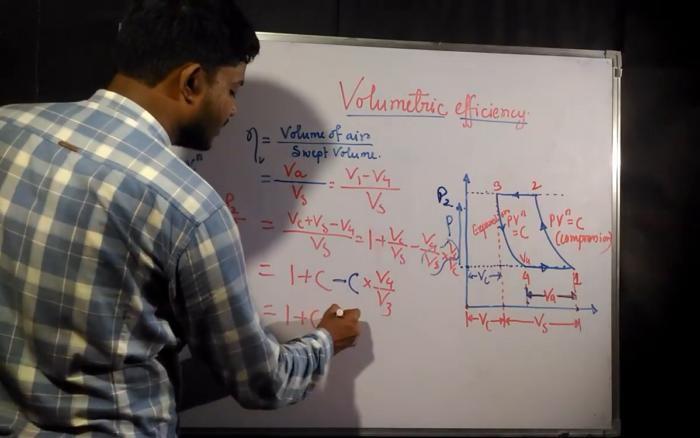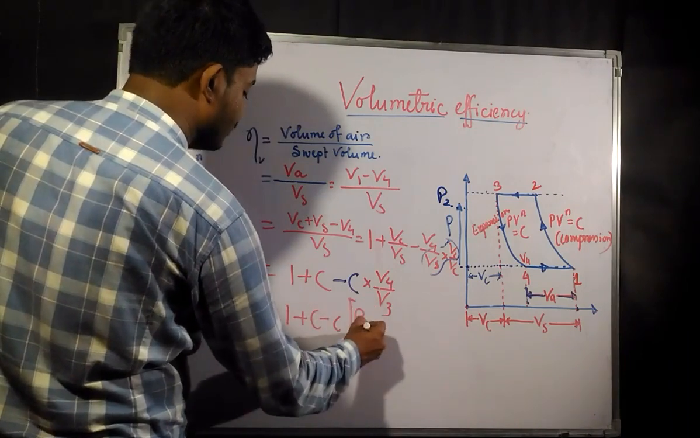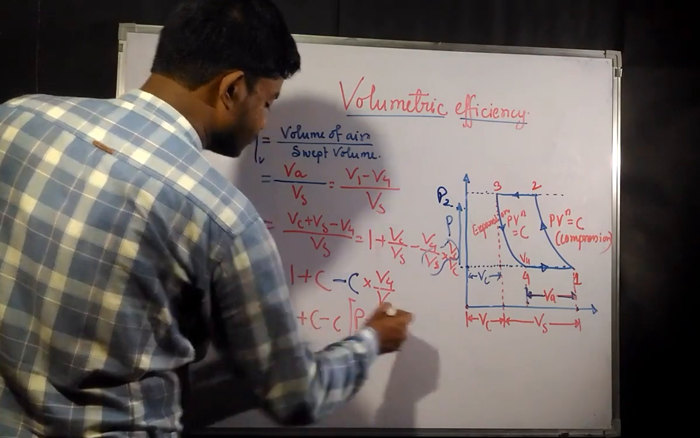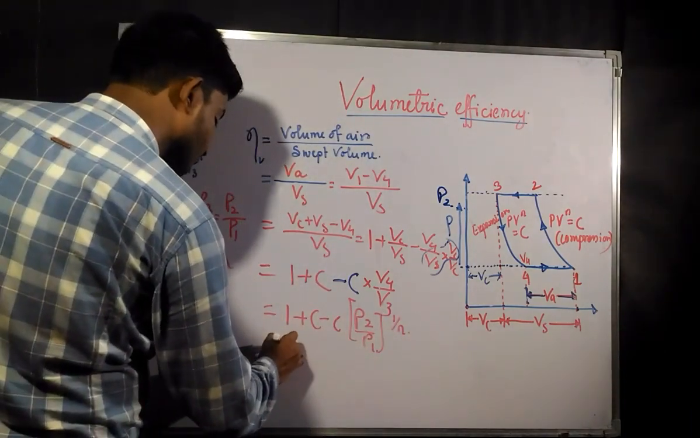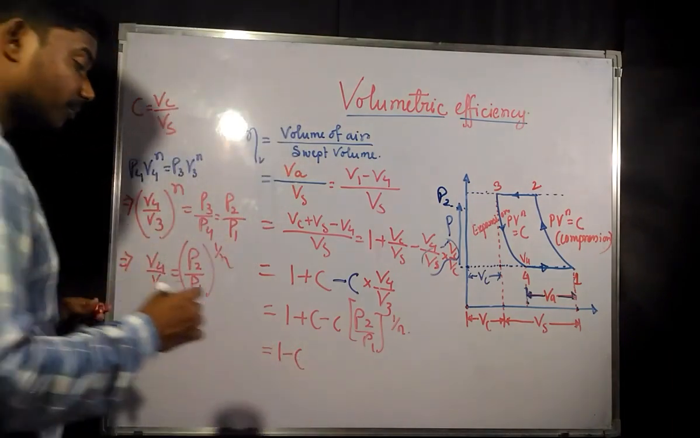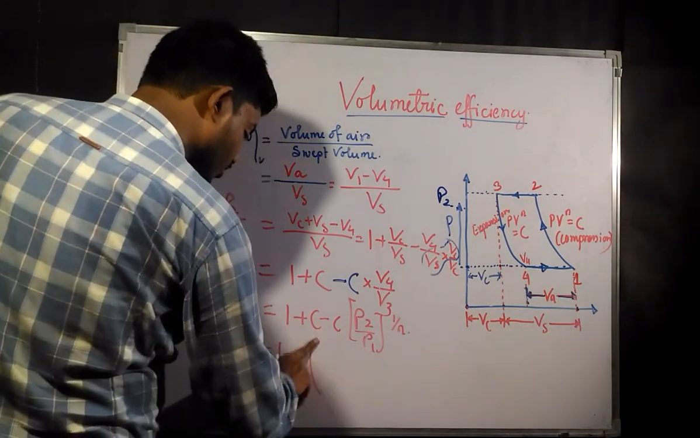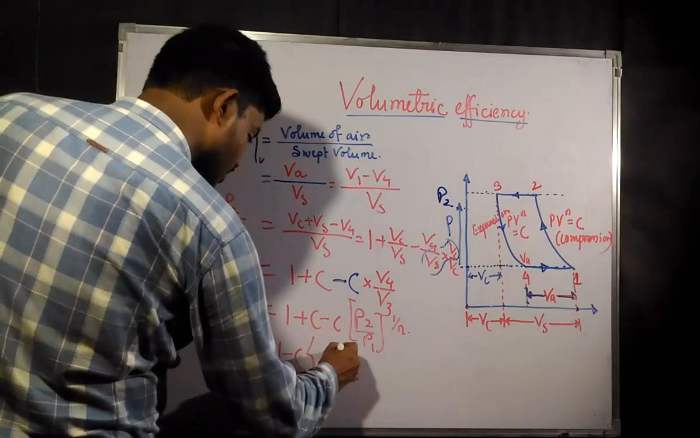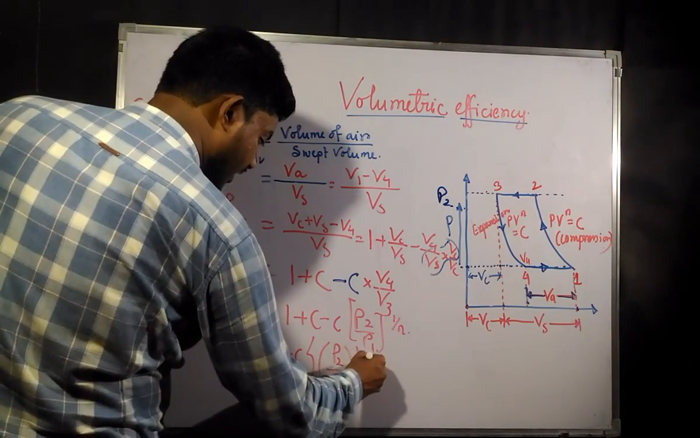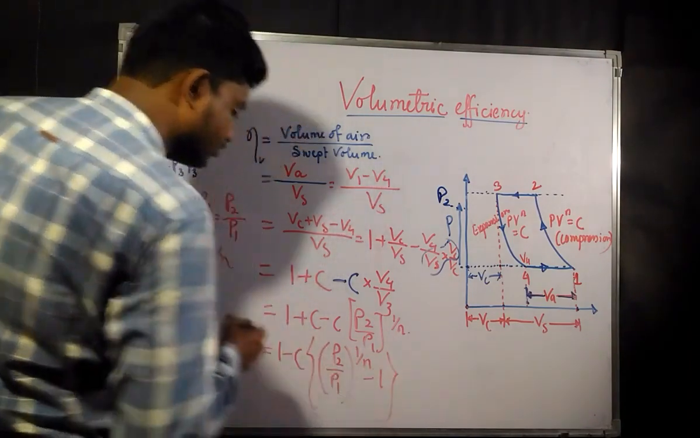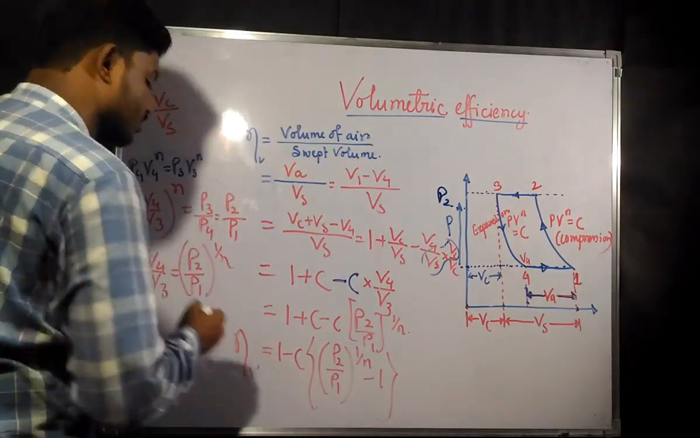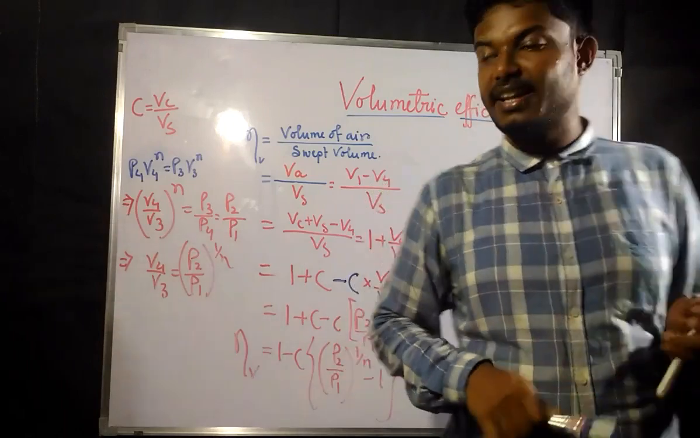1 plus C minus C into P2 by P1, to the power 1 by n. Now from here you can take minus C common. So if you write it as 1 minus C, the common thing would be P2 by P1 to the power 1 by n minus 1. This is going to be your expression for volumetric efficiency.